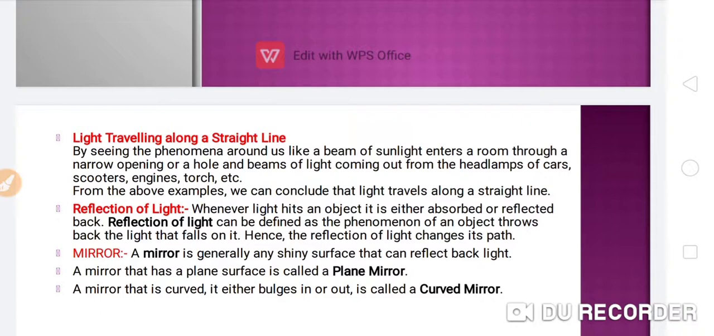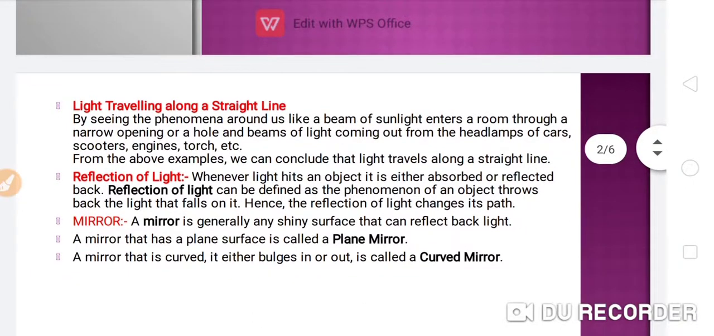Okay, so come to the next point, beta, that is reflection of light. Whenever light hits an object, it is either absorbed or reflected back. So this is the reflection of light. Reflection of light can be defined as the phenomenon of an object throwing back the light that falls on it. Hence, the reflection of light changes its path. And due to reflection, we can see all the objects.